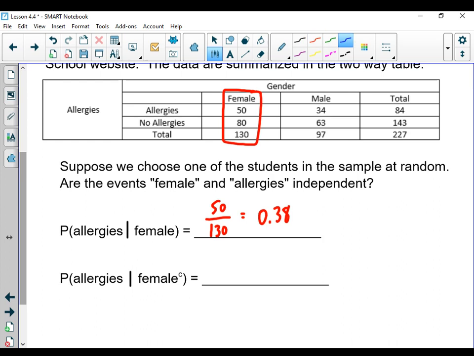Now we're going to compare that to the probability that they have allergies, given that they are not female. So now I'm going to focus only on the male data. When we looked at the males, we had 34 with allergies out of 97 males. So I punch that in, and when I punch that in, I get 0.35.